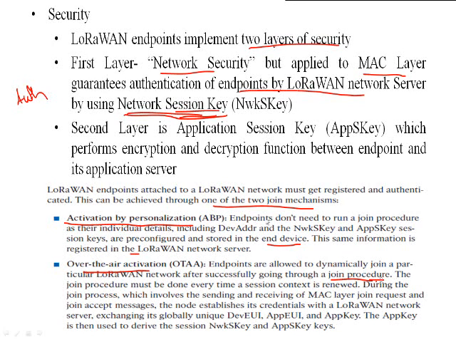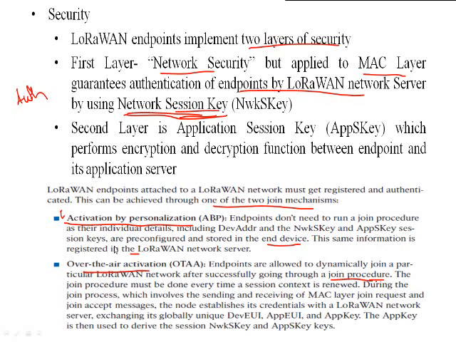This is wireless, but it can work on the wired principle too. Once you attach an Ethernet cable, your MAC address goes. Similarly, activation by personalization indicates all the information is already shared, whereas over the air is a purely wireless concept.